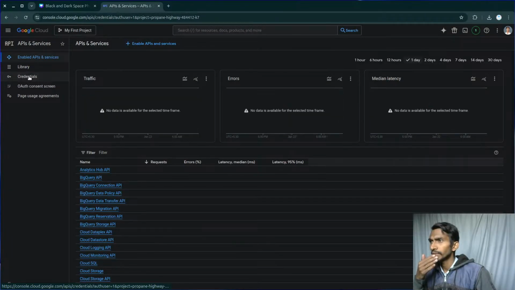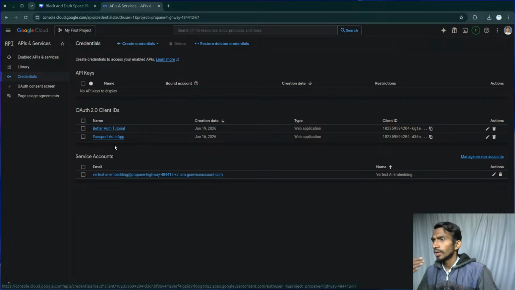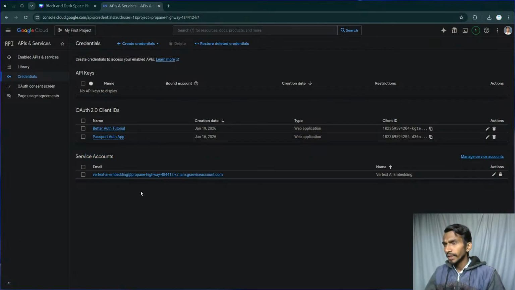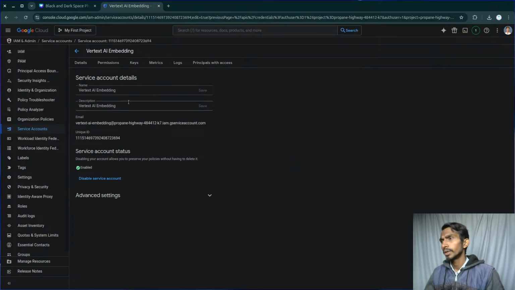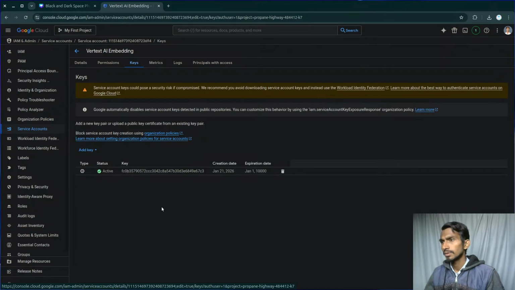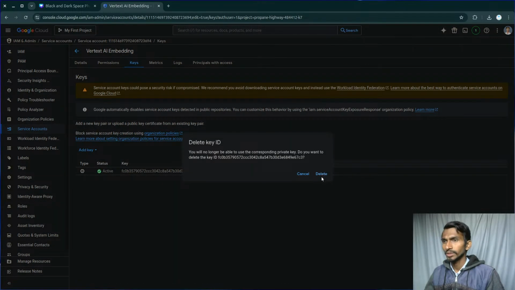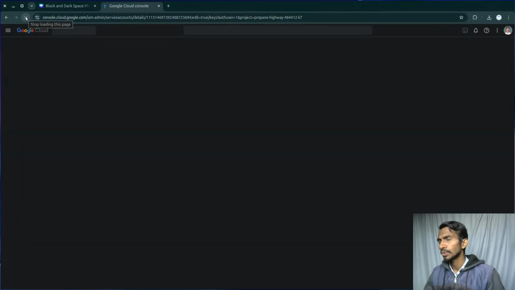If I'm not wrong, I should be finding all the credentials. Wait for a while and let's see. So in my credentials, I do have service accounts, and I have this particular thing over here. I will be re-downloading the API keys and all. I hope I will get an option to revoke that. Delete services, I can click on the keys. Okay, this was active. I'm gonna be just simply deleting it, because of course that's been public, and that is why I'm having to delete this particular key.